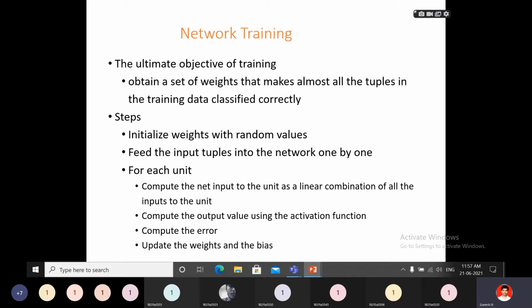Compute the output value using activation function f. Next, compute the error. How you can calculate the error, you will see. After you process the function and backpropagate, you will find some error. You predicted some value, and the actual value is some other value. The difference is nothing but the error. For each unit you have to calculate that error. Then update the weights and bias. Again and again you have to update all the weights and the bias value.